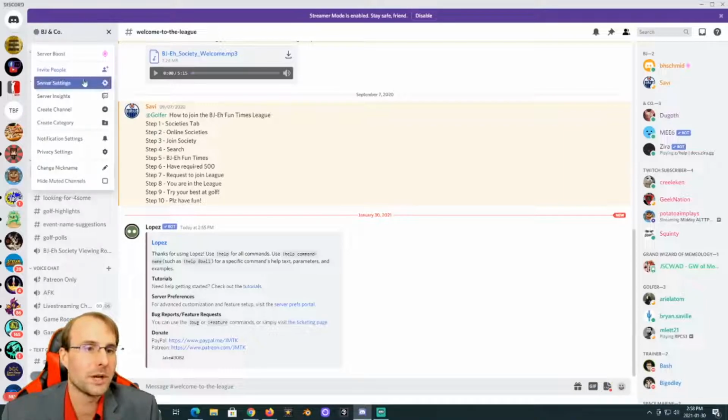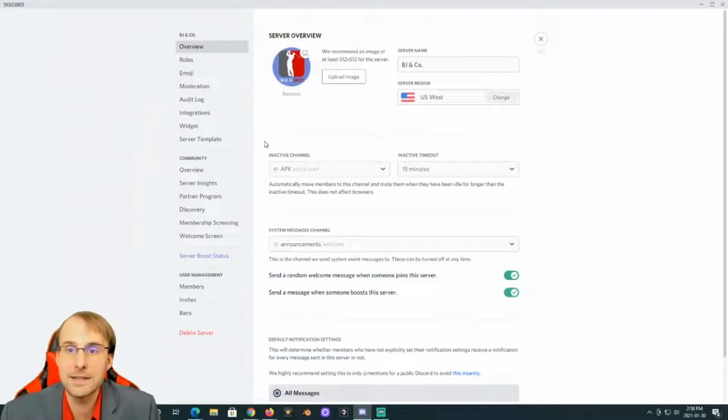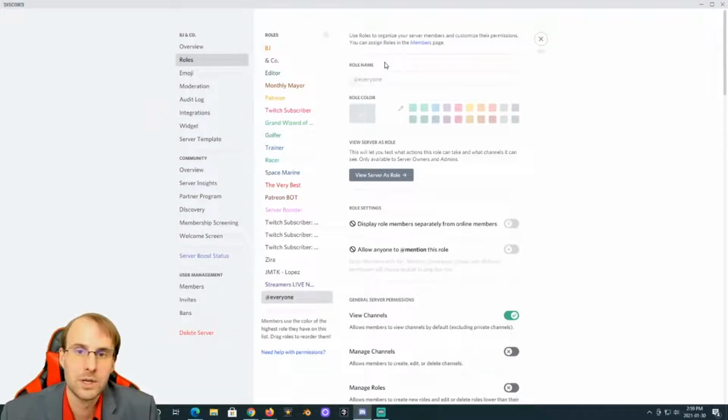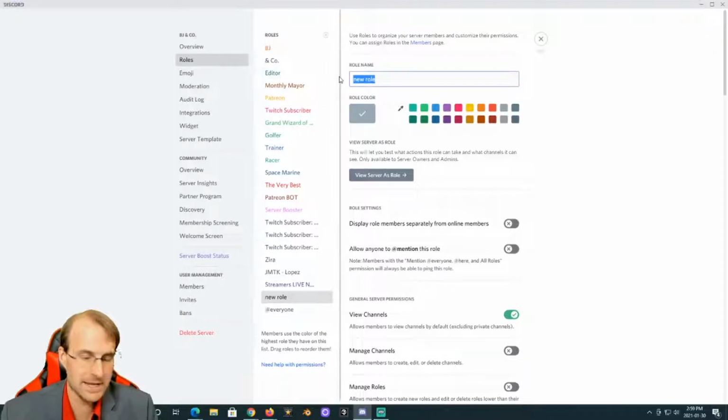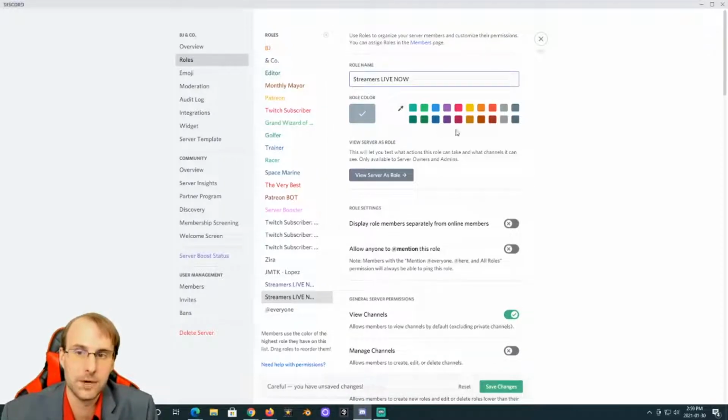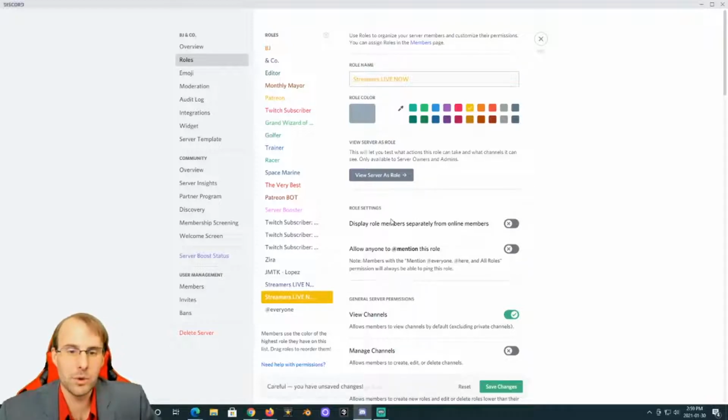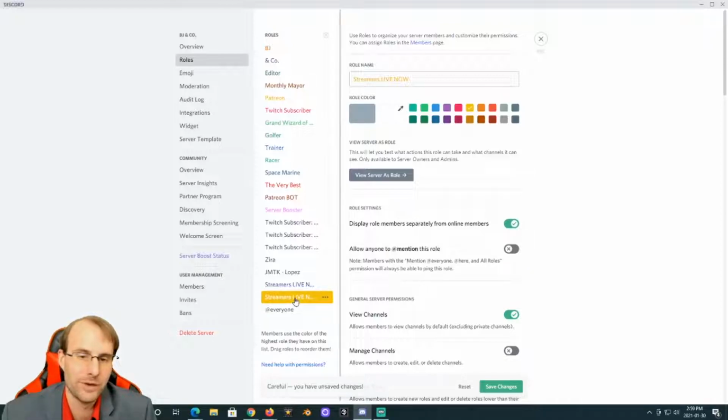So what we need to do here is go into our server settings. We want to look at our roles, and we want to add a new role. We want to paste in the title that we just did. Give it whatever color you want. The important thing that we want to make sure that we set is, I might have already set this, display role members separately from online members. This will make sure that they're brought out and moved ahead.